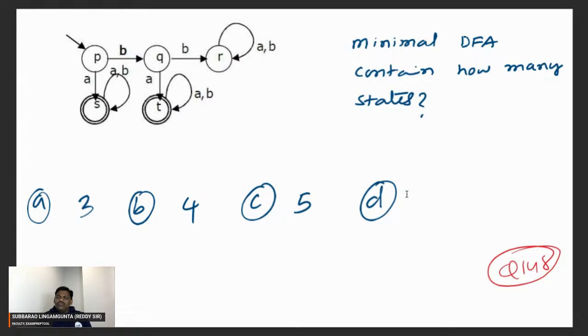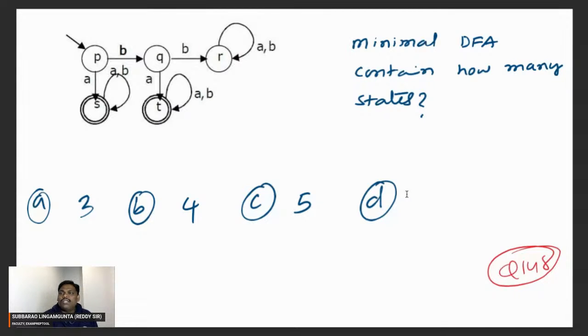One way is you construct your own DFA. First, identify what the language is: A followed by anything, BA followed by anything. For this one, what is the minimal DFA? You can try. That's one way. One more way is to apply the minimization algorithm.